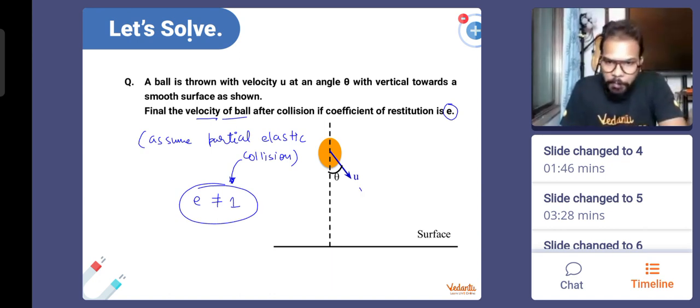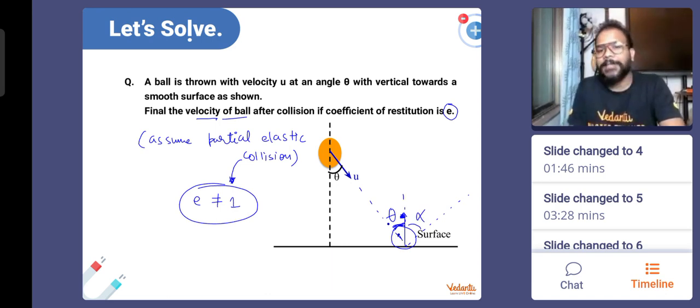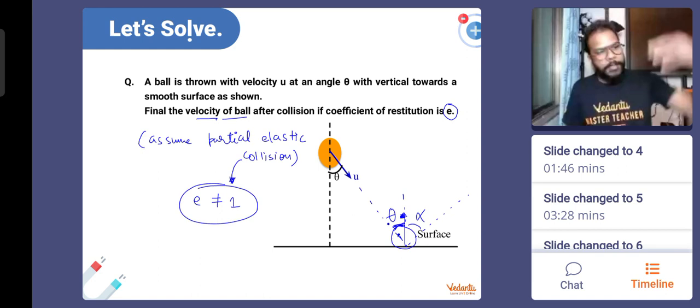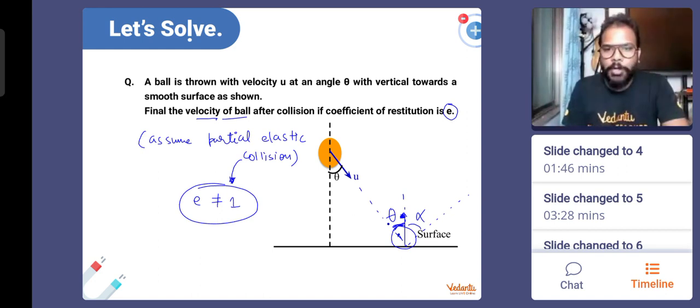Okay, so everyone, this ball is going to hit the ground, will experience a force which is vertical from the ground, and it will start rising. Now, because the case is not perfectly elastic, I'll not consider that the angle at which it hits the ground will be equal to the angle at which it starts rising. I will say that the angle at which it hits the ground makes an angle with the vertical of theta, but after rising it makes an angle alpha. I'm not considering the easy case. Easy case would be theta angle it hits, theta angle it goes on. Okay, means I'm not talking about the two angles to be equal.